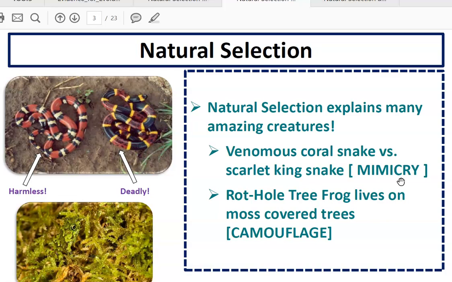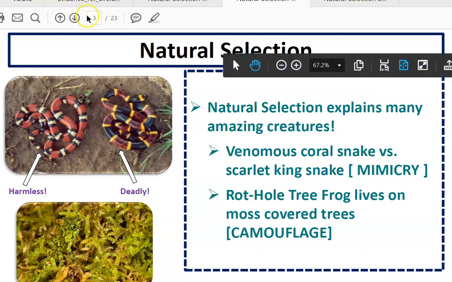Another example of natural selection would be the rothole tree frog. It lives on moss-covered trees. You can see from this picture that it's very hard to see where the frog is because it blends in so well with its environment. So it has an adaptation that allows the frog to blend in and not be easily seen by predators. And so these are both examples of natural selection.